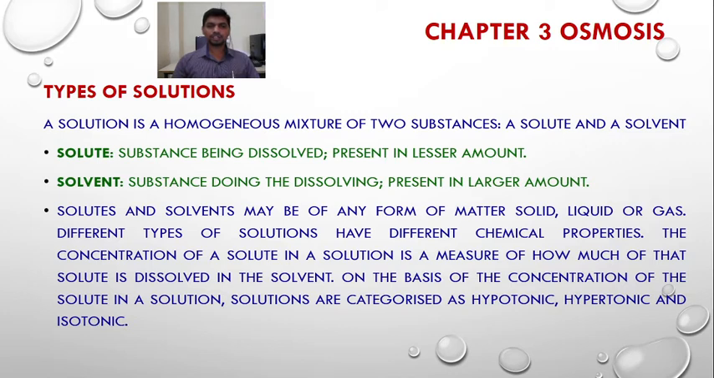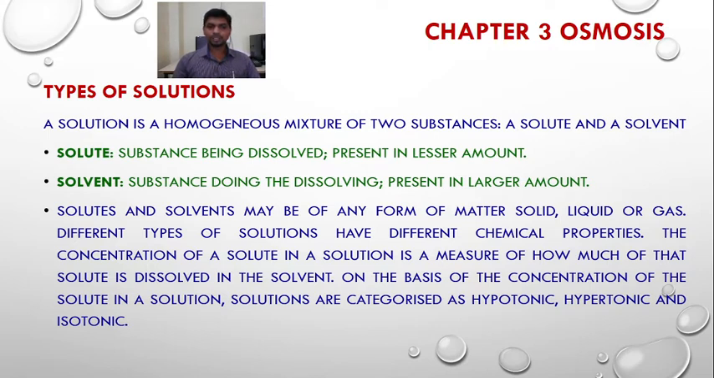The concentration of a solute in a solution is a measure of how much of that solute is dissolved in the solvent, and on the basis of the concentration of the solute in a solution, solutions are categorized as hypotonic, hypertonic and isotonic. So the concentration of the solution is determined by the concentration of the solute in a given volume of the solvent.